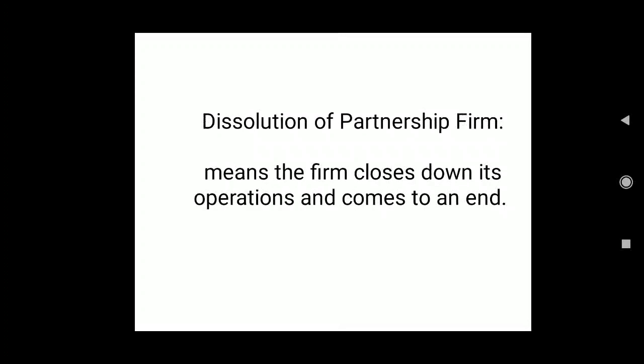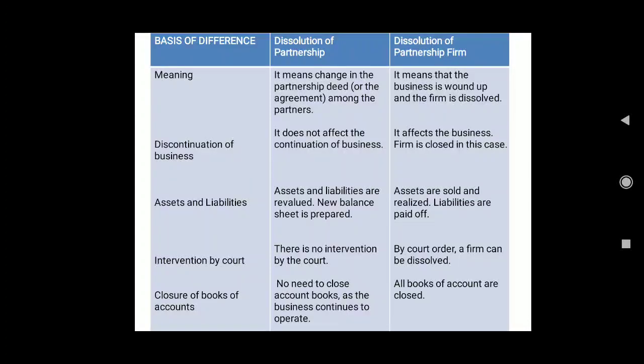Dissolution of partnership means breakdown or discontinuance of the relation of partnership between all the partners. Then dissolution of partnership firm means the firm closes down its operations and comes to an end. Fine. This is the meaning which you can keep in mind. Now we'll see the difference in a more explained manner.